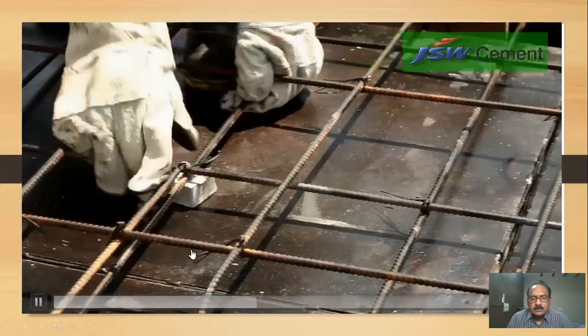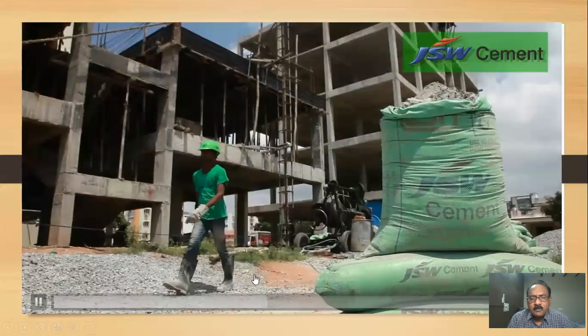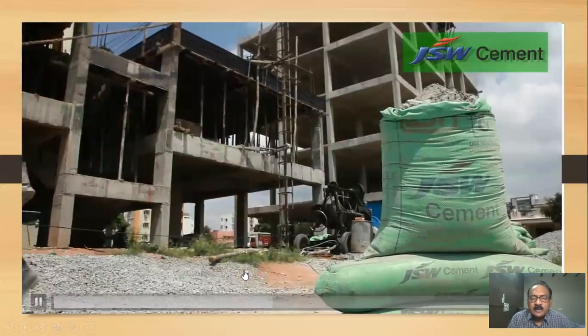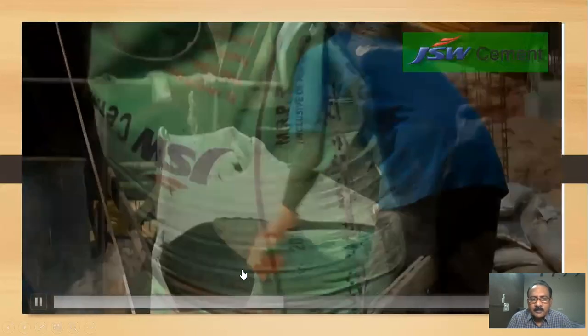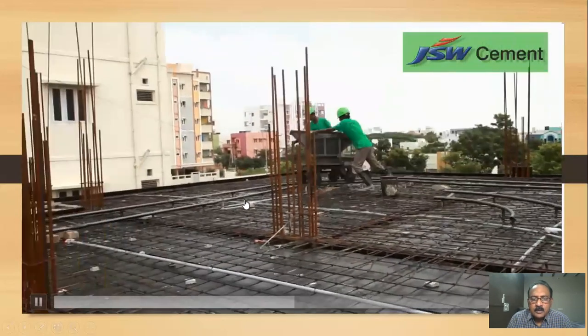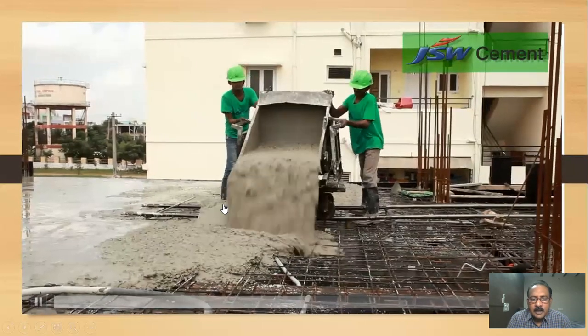If you observe this video carefully, you will understand better what the RCC structure is, what the concept is, how they are mixing. See, this is a mixer.